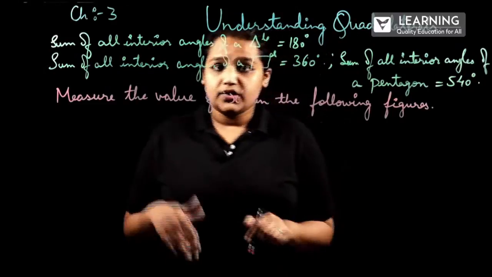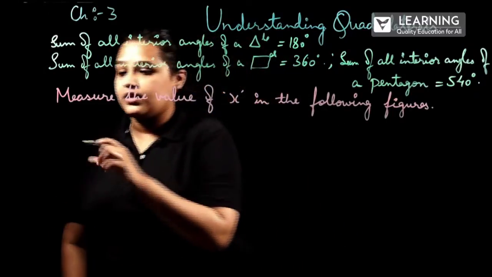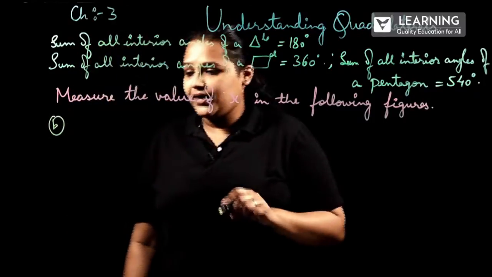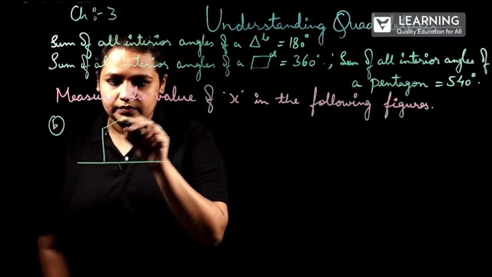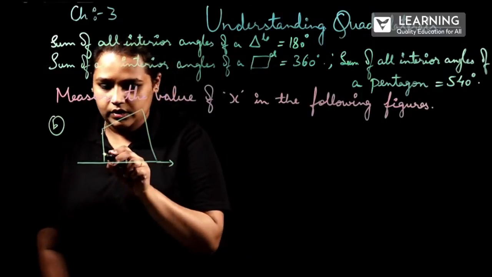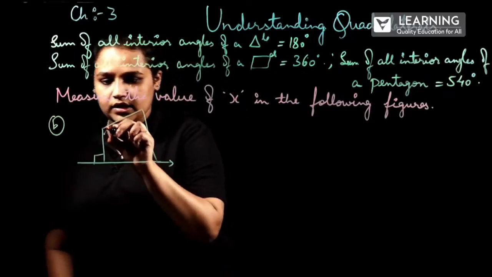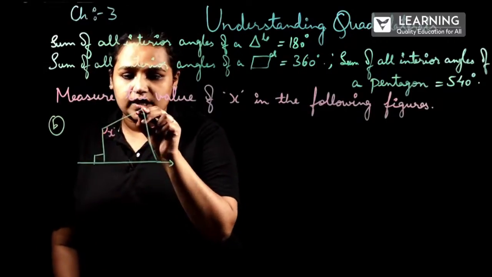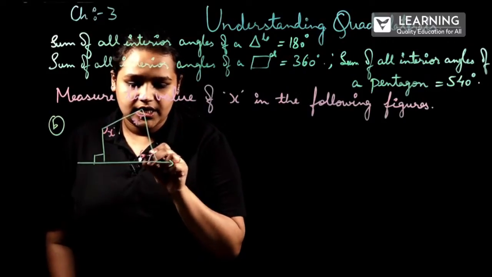Here I will be taking the B figure in the question, where the figure shows that this will be the figure and here is x degrees which we have to find out. This will be 70 degrees and this will be 60 degrees.